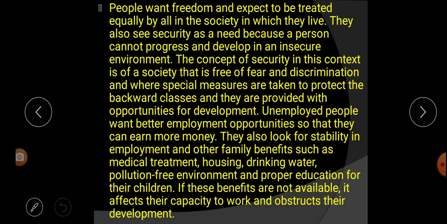Next, those who are unemployed want better employment opportunities to earn more money. They also want stability in their employment, and they need other family benefits such as medical treatment, housing, drinking water, a pollution-free environment, and proper education for their children. If these benefits are not available, it affects their capacity to work and becomes a hindrance for their development.